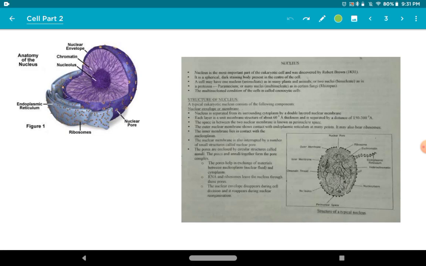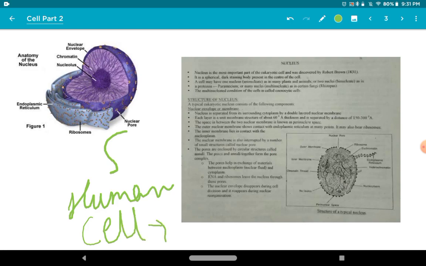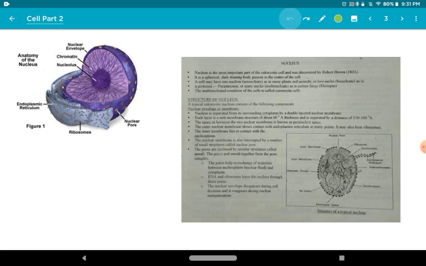So human body के अंदर तो brain है, like in human there is brain, but for cells, cell के लिए क्या होता है, for cells there is nucleus. Nucleus is called the brain of the cell. So I told you in our first part, the nucleus was discovered by Robert Brown, and it is the most important part of the eukaryotic cell.